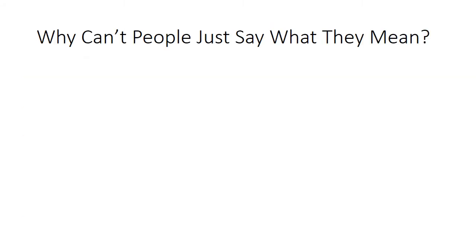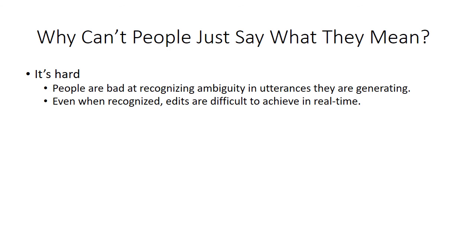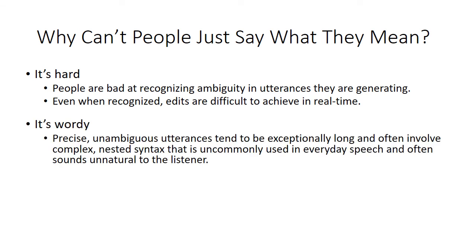So why can't people just say what they mean? Why don't people naturally construct unambiguous utterances and avoid all these problems? First, it's hard. People are simply bad at recognizing ambiguity in what they say. They have inside their heads a vast amount of context that isn't necessarily available to the listener. They know perfectly well what they meant, and have a hard time understanding how what they said sounds to another person, or in this case computer, who doesn't have all their internal context. And even when they do notice the ambiguity, it's quite difficult to quickly go back and alter the utterance to fix it.